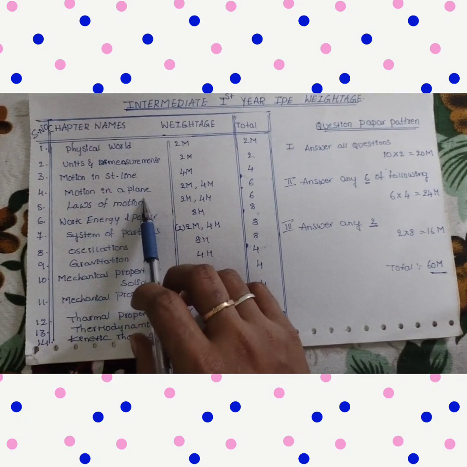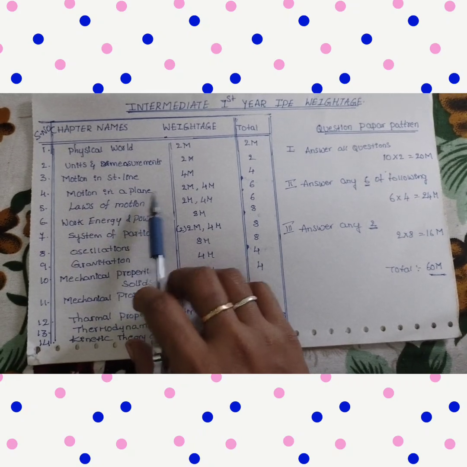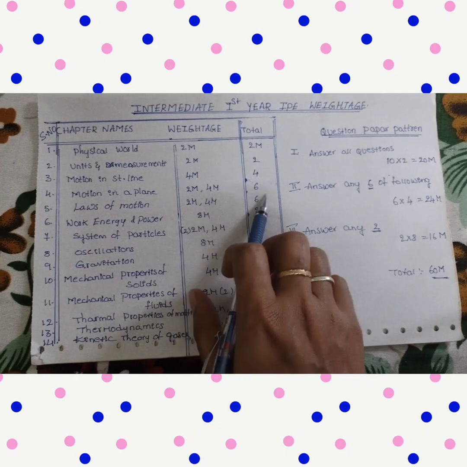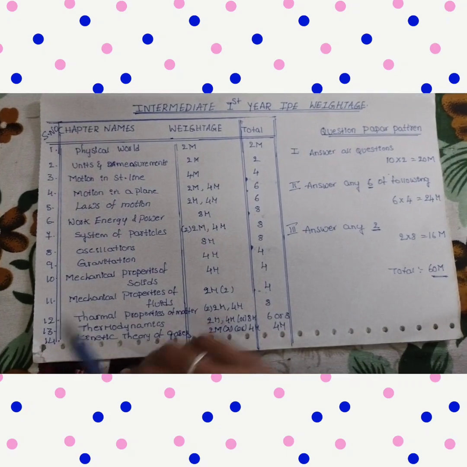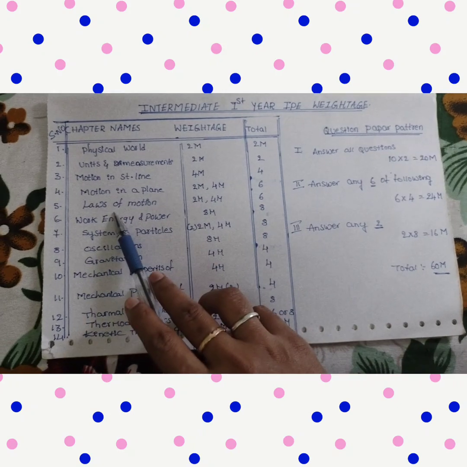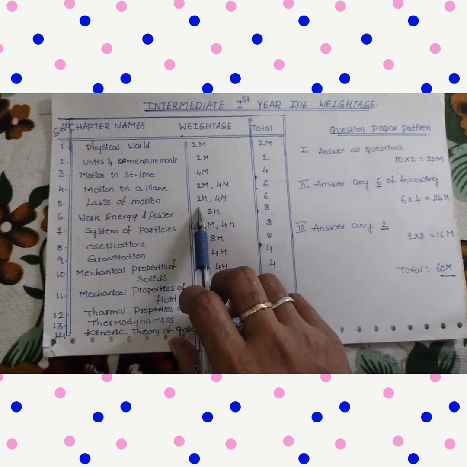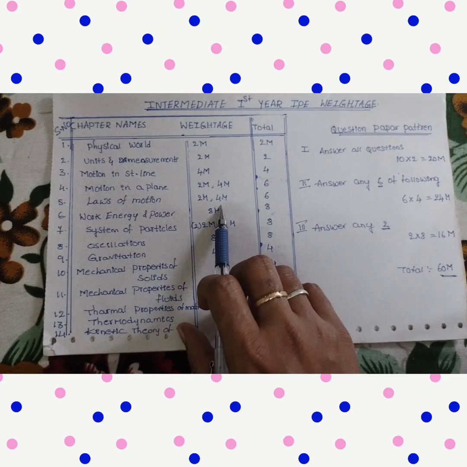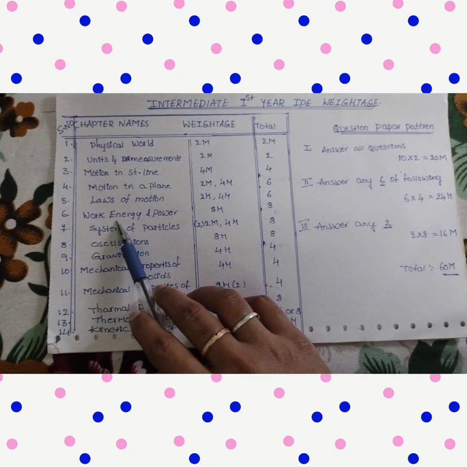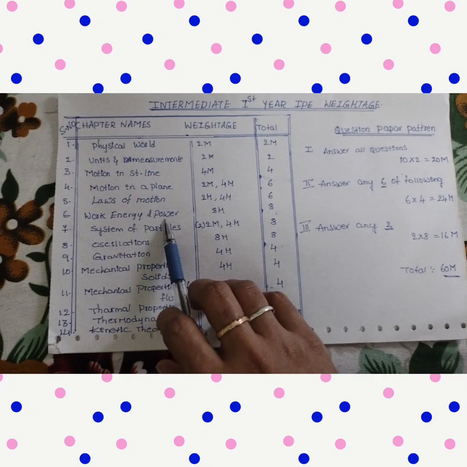Motion in a Plane: we will get one 2 marks question and one 4 marks question, and the total is 6 marks. This means the total weightage of Motion in a Plane is 6 marks. In Laws of Motion we will get one 2 marks question and one 4 marks question, and the total weightage is 6 marks.